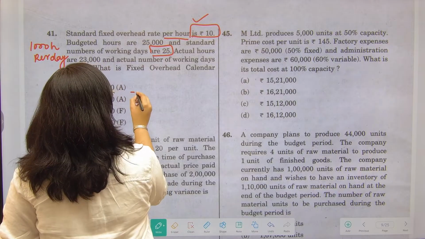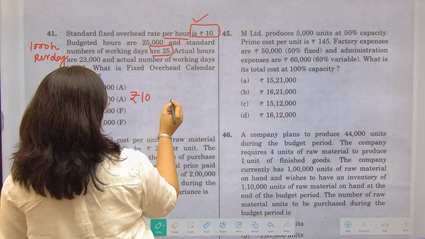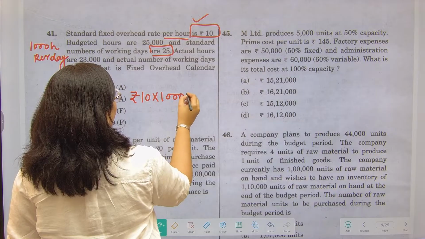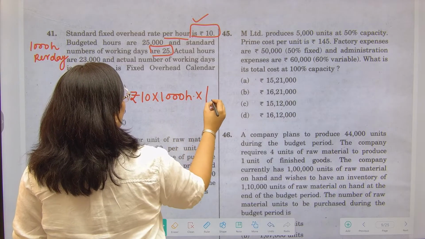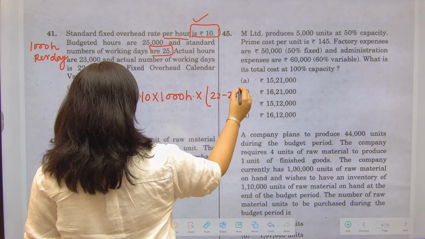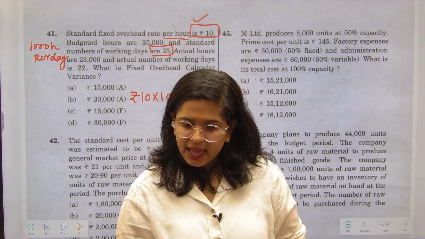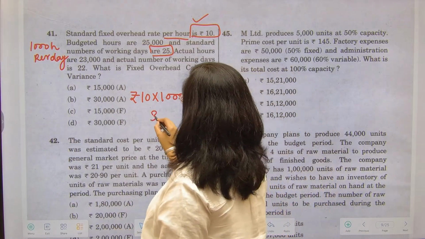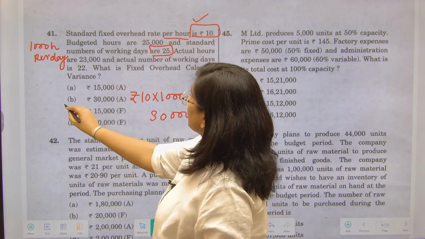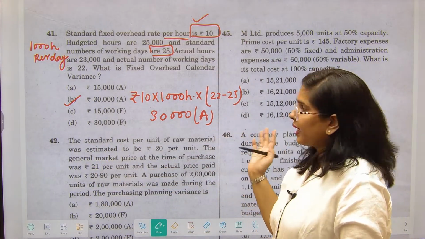per day. Per day standard fixed overhead rate per hour. This has been given. Now for every day, what are the hours? Every day 1000 hours are there, and we want to compute what is the difference in days. ठीक है, difference क्या आ रहा है दिन में, and this is something which will provide you your answer. Let's calculate it. It is going to give you 30,000 adverse, right? You want to calculate the difference in days, वो आपको calculate करना था.